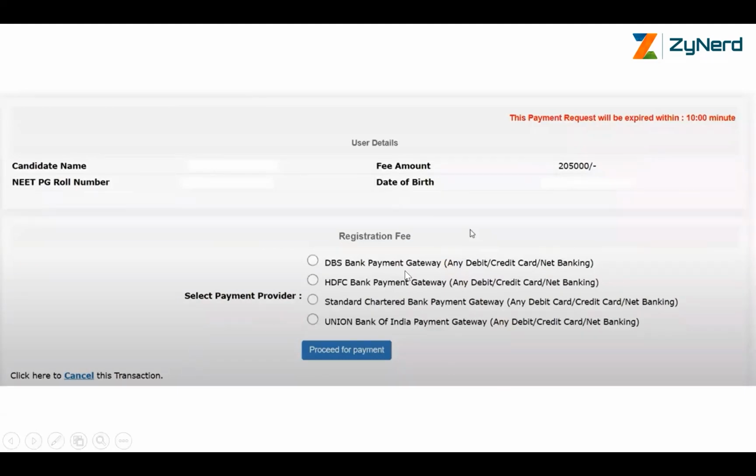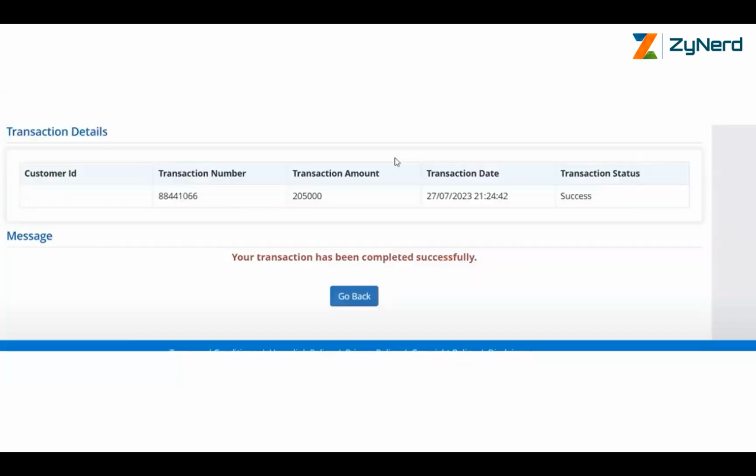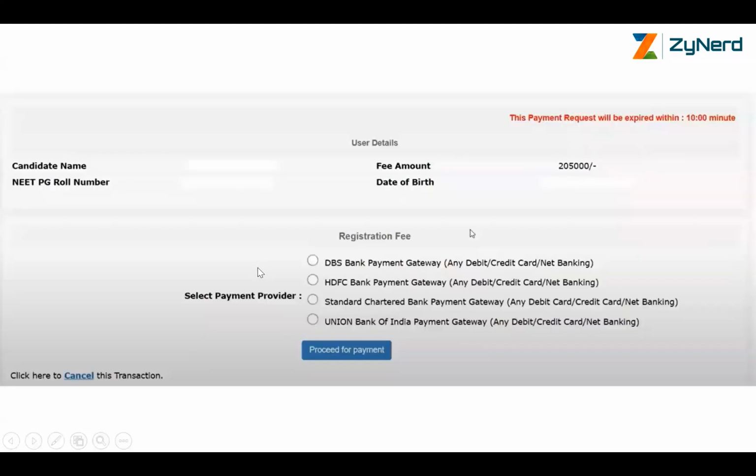Some might not have one or two, but this does not mean that you can only pay through these. You will be able to pay through any payment gateway, any bank's net banking module, through any of these payment gateways. So just click on one of these, go in, and once you complete your transaction like Swiggy or Amazon, you go ahead, give your card details or pay.